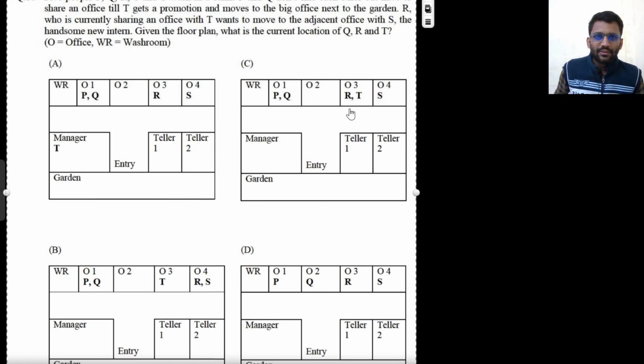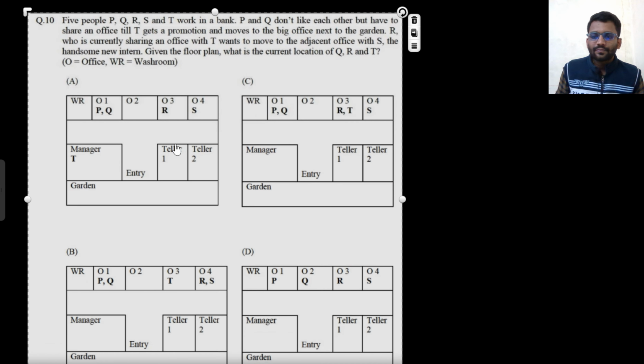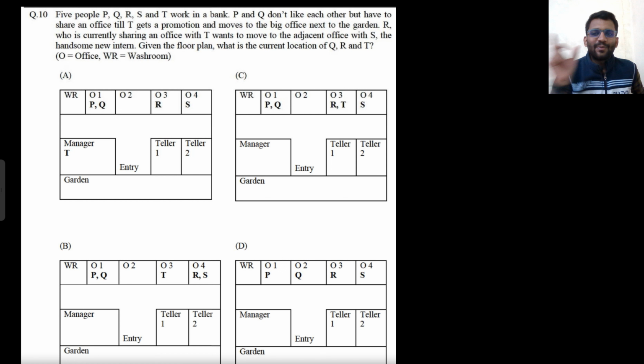This is actually a very easy question, but I don't think you are able to see it properly. This question is also based on a corporate setting. Five people PQRST work in a bank. P and Q don't like each other but have to share an office till T gets a promotion and moves to the big office next to the garden. But this is not the current case.